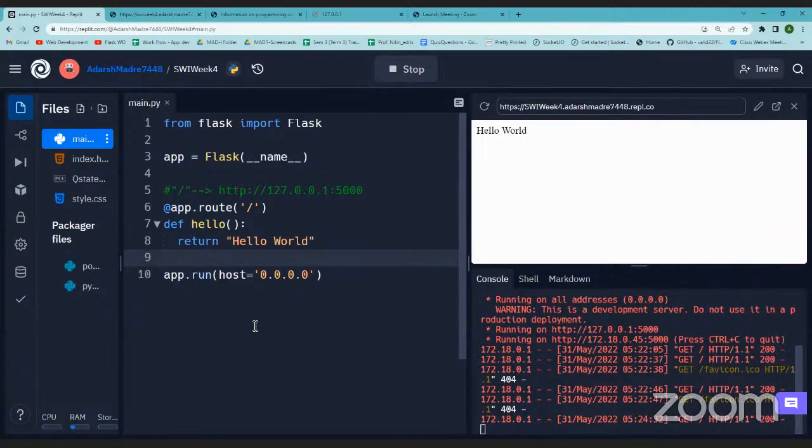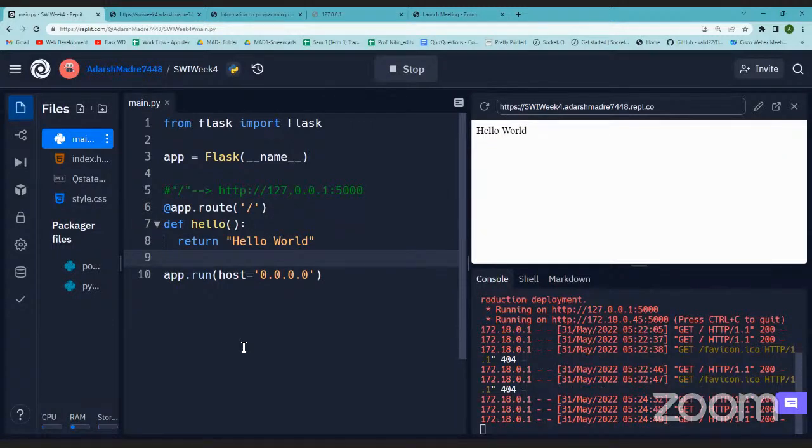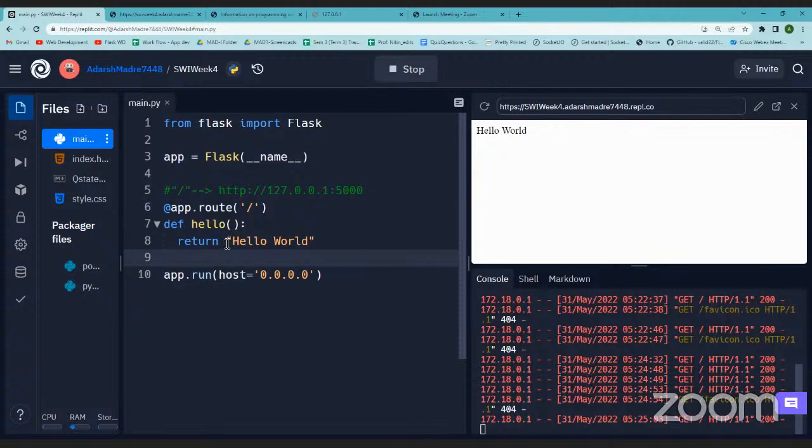But I want to serve HTML pages, with all the dynamic data, and if there is some static data, that should also get served. If it is retrieving information from wherever, let's say a database, that is okay, but at the end of the day, it has to be an HTML page that is served, right? So here, instead of returning a simple string, we will return a function that renders the HTML file that we want to see on the browser when we hit this URL. That is the idea.